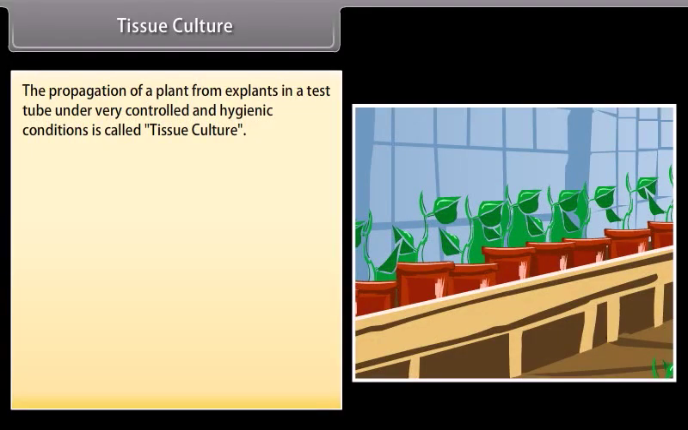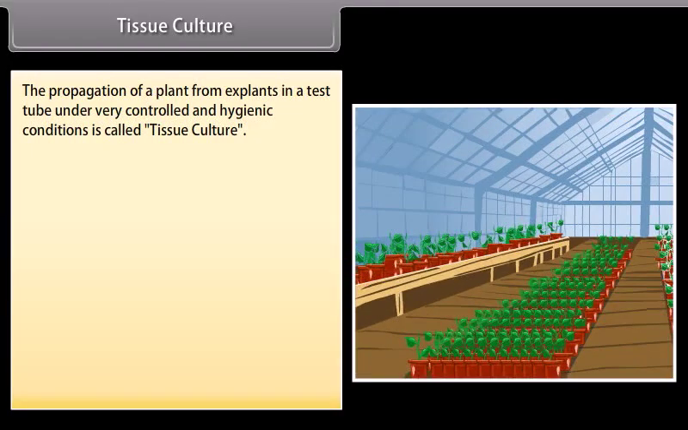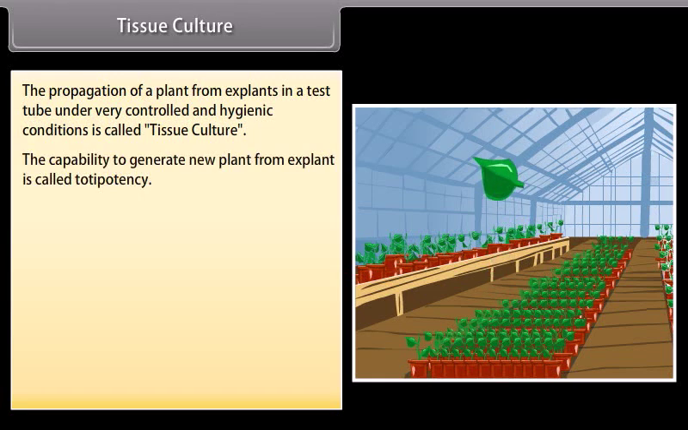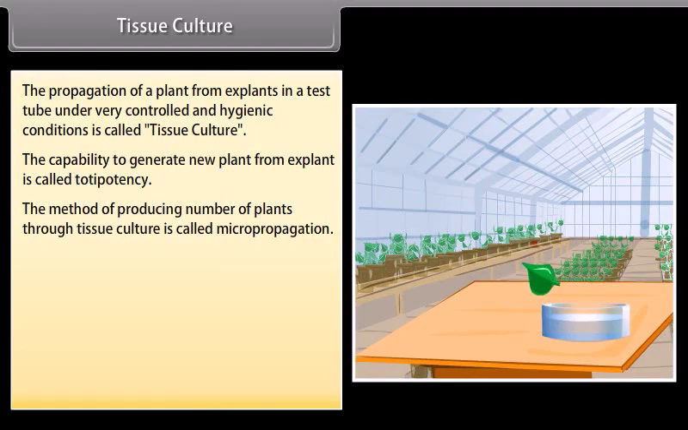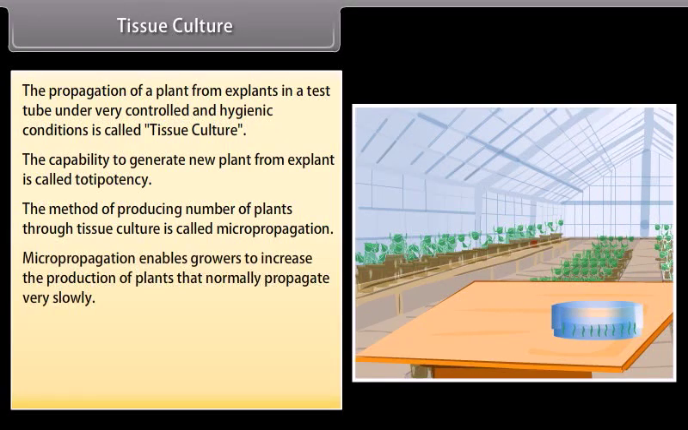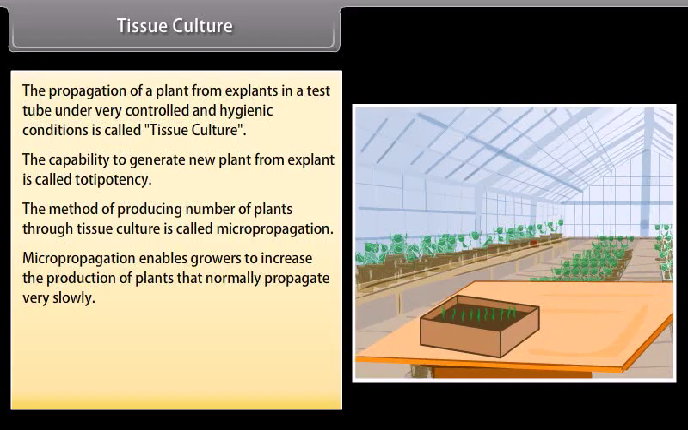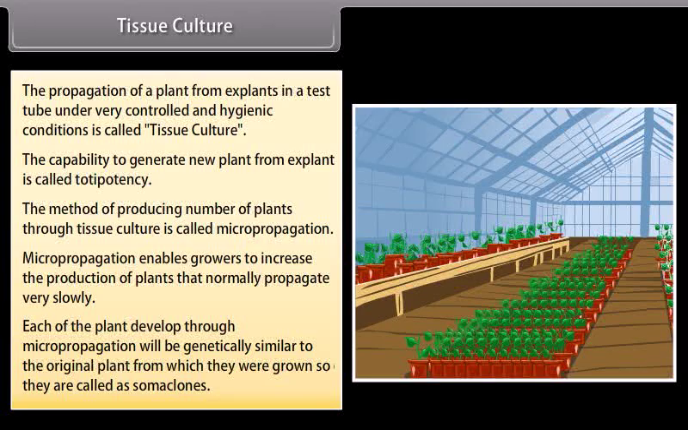Tissue culture: the propagation of a plant from explants in a test tube under very controlled and hygienic conditions is called tissue culture. The capability to generate new plant from explant is called totipotency. This method of producing number of plants through tissue culture is called micropropagation. Micropropagation enables growers to increase the production of plants that normally propagate very slowly. Each of the plants developed through micropropagation will be genetically similar to the original plant from which they were grown, so they are called somaclones.